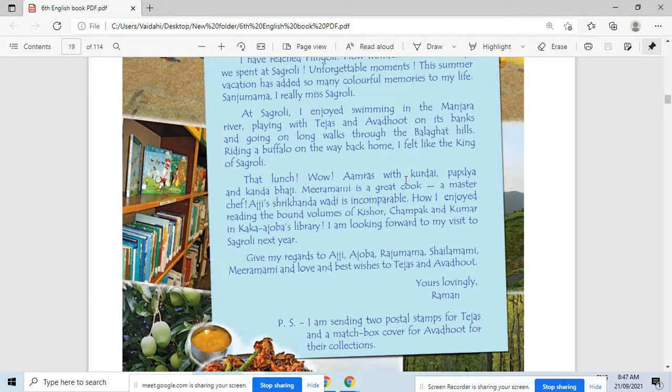he writes here, I felt like the king of Sagroli. So Raman felt that here he was the king of Sagroli, he felt like the king of Sagroli. सग्रोली. जणू काही मी त्या सग्रोलीचा राजा झाल्यासारखं त्याला त्या ठिकाणी वाटत होतं. So when he was riding a buffalo on the way back home, that time Raman felt like the